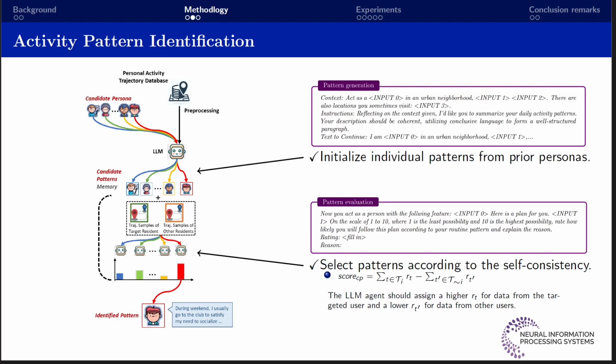Notably, we ask the LLM to score each candidate pattern. Since the model cannot evaluate an output on the fly, we devise a contrastive scheme. In this approach, we prompt the LLM to act according to a given candidate persona and evaluate the likelihood of a specific daily plan. This plan could either belong to the target person or someone else. The LLM, following the most reliable pattern, shall assign a higher likelihood to the target person's activity and a lower likelihood to the plans from others.